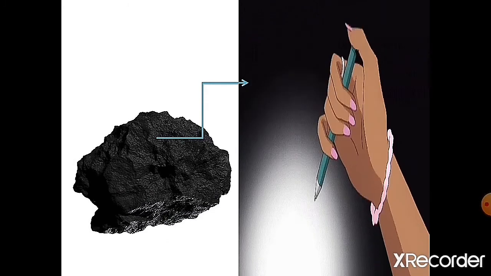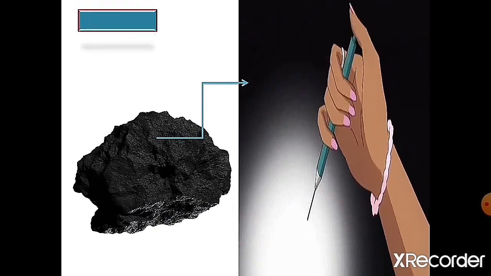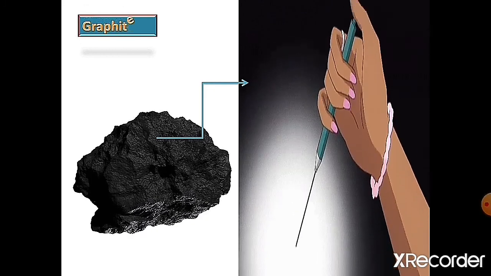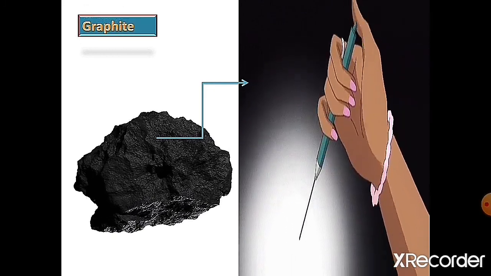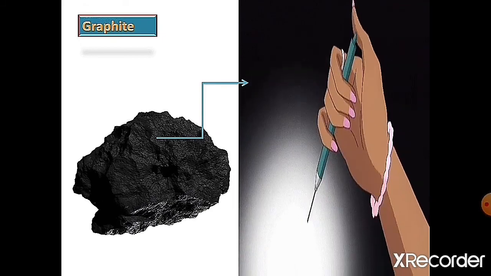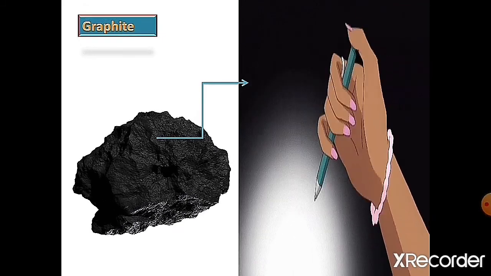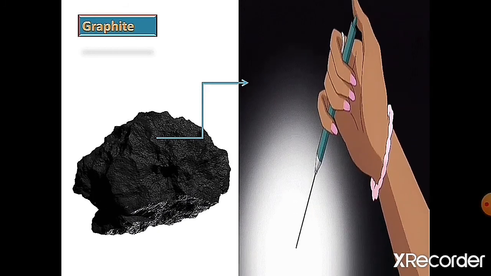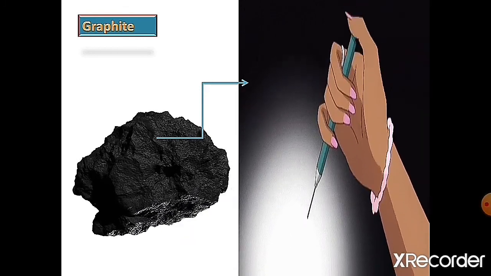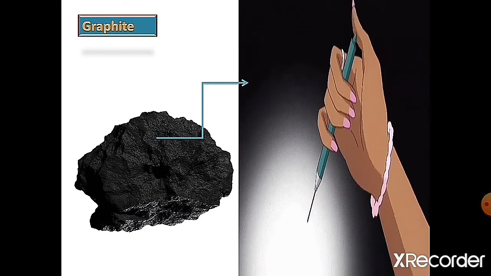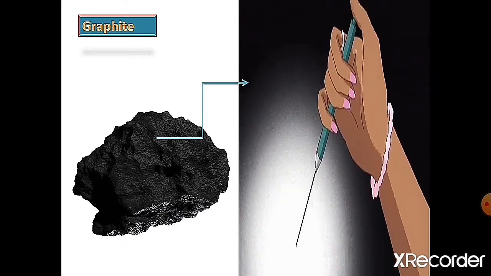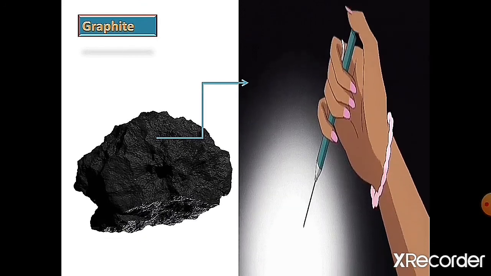Third one is graphite. You are all aware of this graphite because we all use a lead pencil in our regular life. From this graphite we make lead. It means graphite is used as the lead of a pencil.